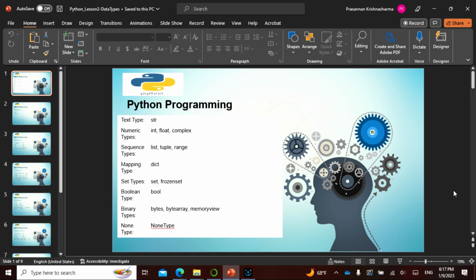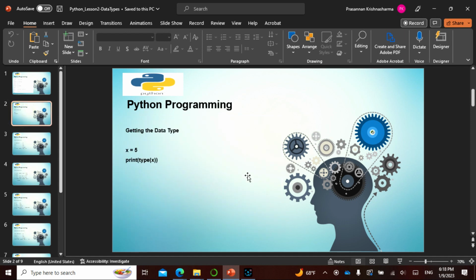In the numeric types, we have integer, float, complex. In the sequence types, we have list, tuple, range. In the mapping type, we have dictionary. In the set types, you have set and frozenset. In the boolean, which is true or false, we have bool. In the binary types, you have bytes, bytearray, memoryview, and there is a NoneType as well.